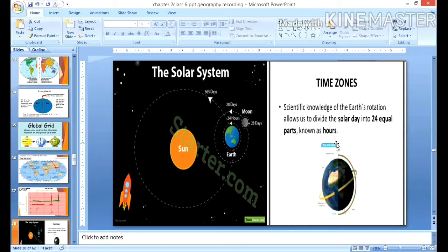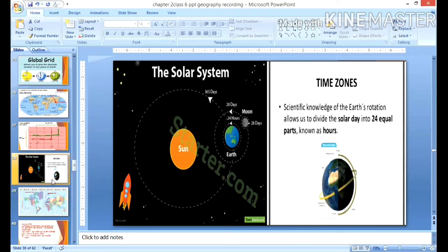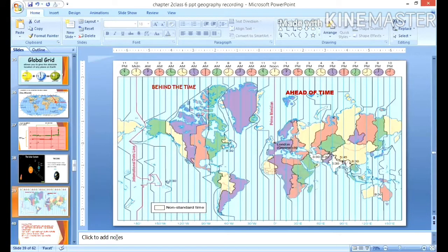But how to do this on a map? Let us see this. When the prime meridian of Greenwich, you can see here, has the sun at the highest point. Suppose at London Greenwich, the sun is at the highest point, since we have regarded Greenwich Mean Time as the universally accepted central meridian for the whole world. So when the sun is overhead at this place, that is regarded as 12 noon for them. Clear?